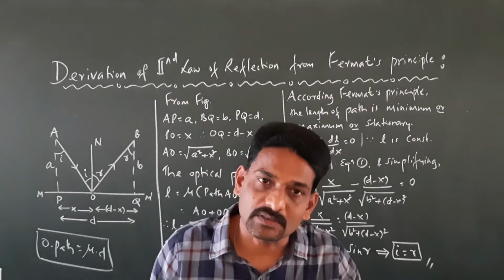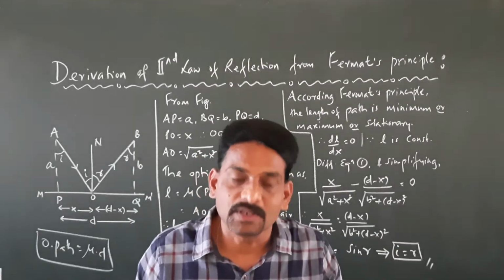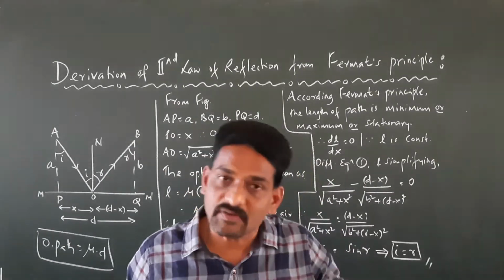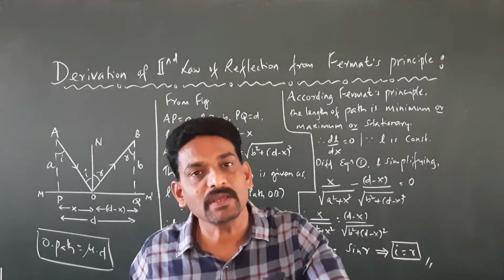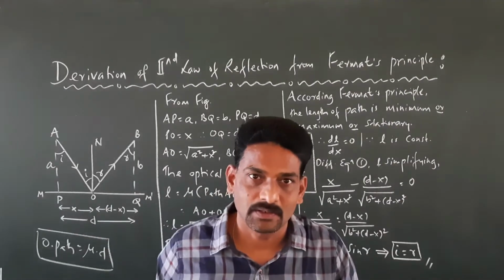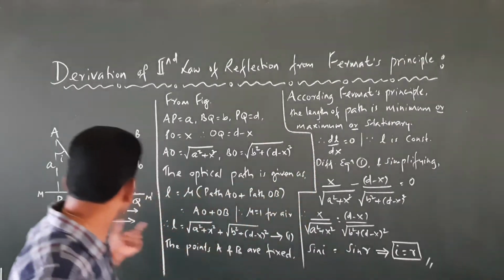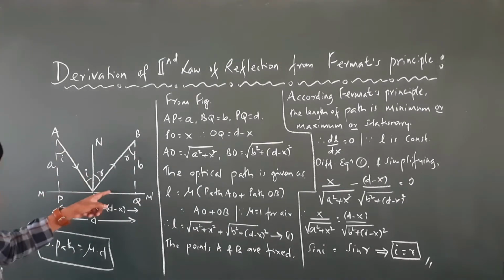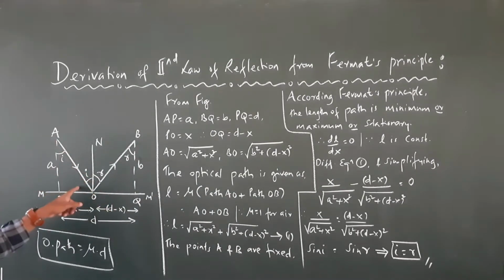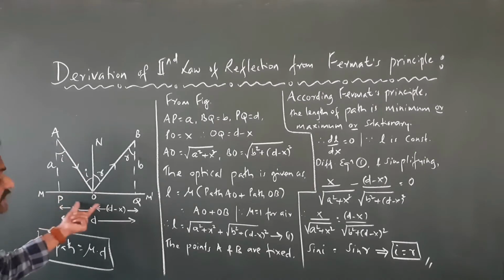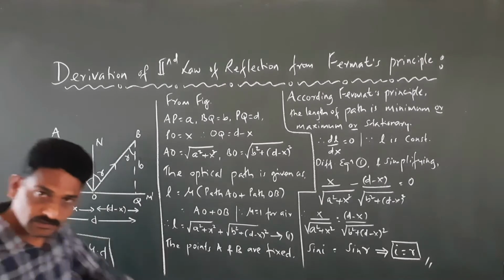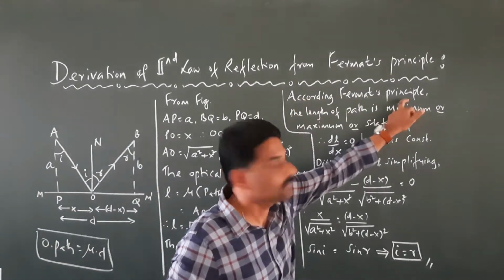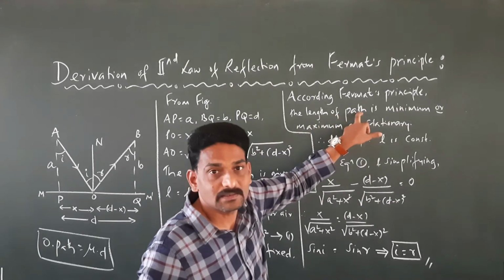So even though the time is minimum, it's a constant. Even if the time is a maximum, again it's some constant value. Even if it is stationary, that value is going to be a constant. But what can change? The x can change. If the ray falls here, O is going to be here. If the ray falls here, O is going to be here. Means the x can change, right? Therefore, according to Fermat's principle, the length of the path is going to be